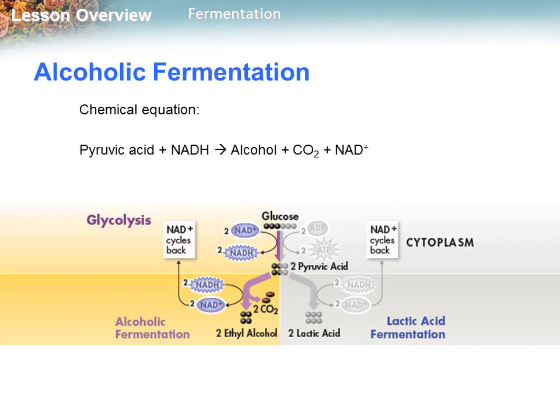Let's see the chemical equation. Pyruvic acid reacts with NADH to produce alcohol, carbon dioxide, and NAD+. This is the chemical equation.